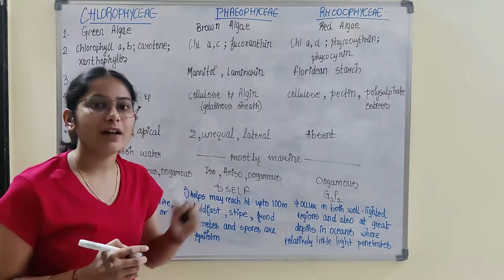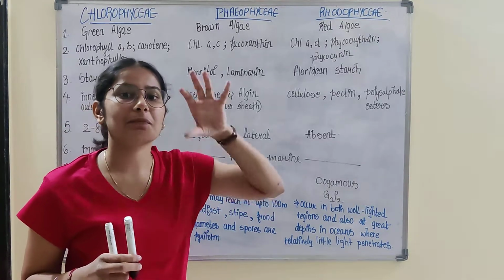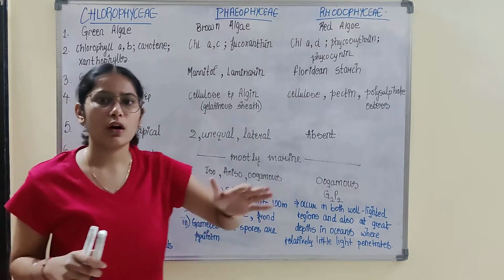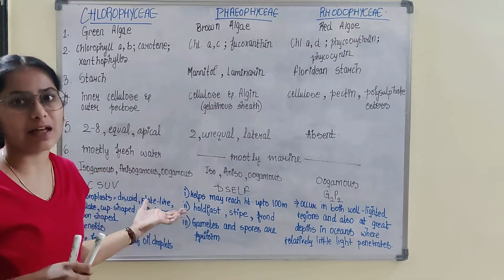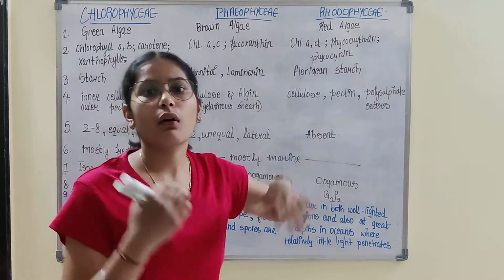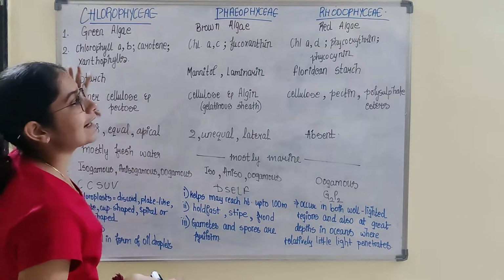I have not written the characteristic on the basis of which I am classifying, but when you make this table, add one more column and row for the characteristic.